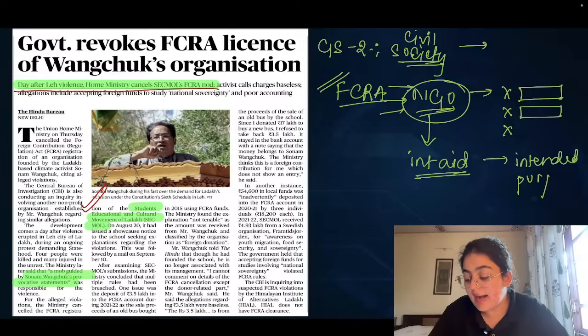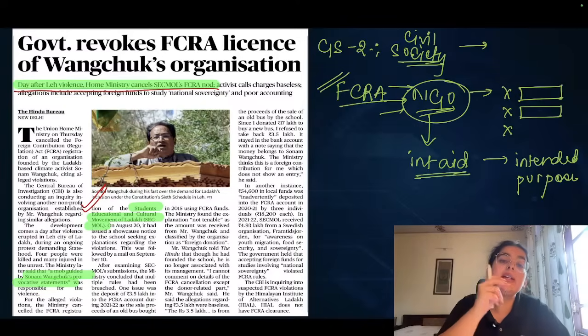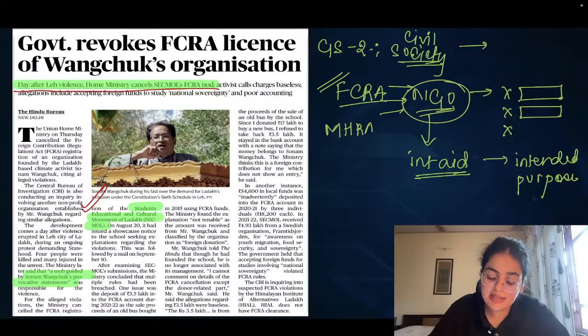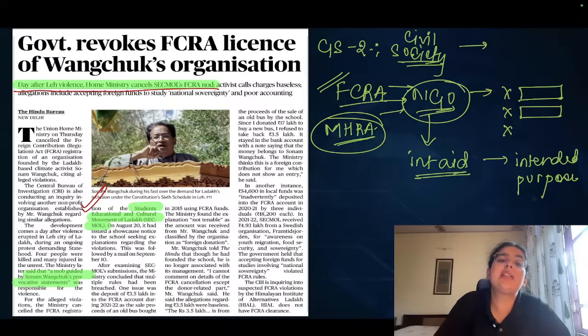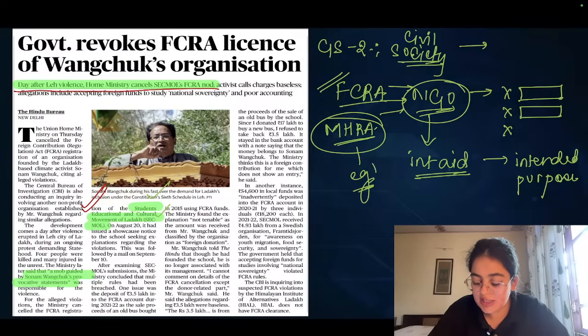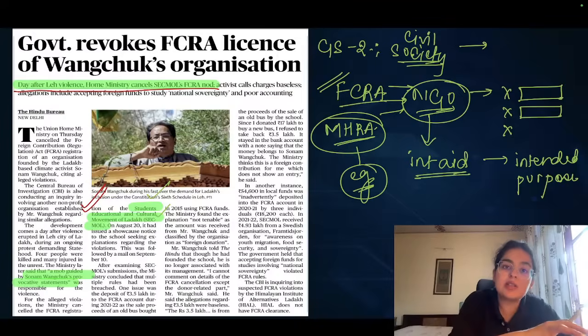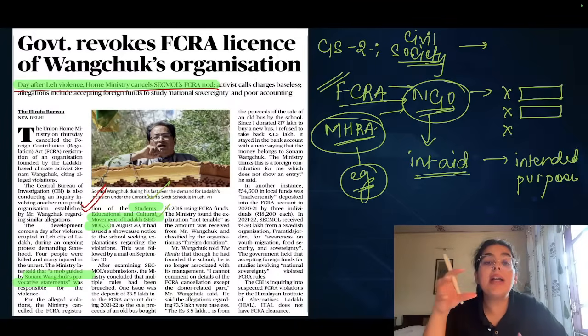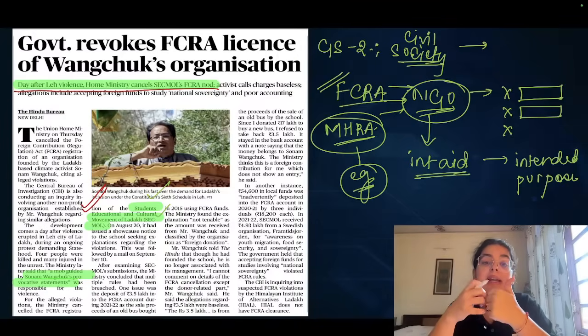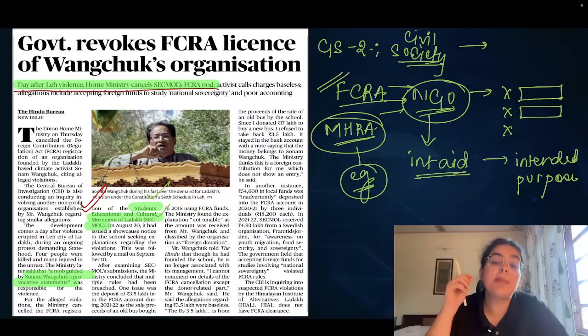And therefore, randomly cancelling this without giving proper details, the Ministry of Home Affairs has revoked the FCRA licenses and suspended the FCRA licenses of Sonam Wangchuk, of the organization called SECMOL, Students Education and Cultural Movement of Ladakh. So this is also an example that you can give in GS paper 2 between the clash of civil society and government, and why a collaboration is required. This kind of a behavior or relationship is detrimental for the development of the country.